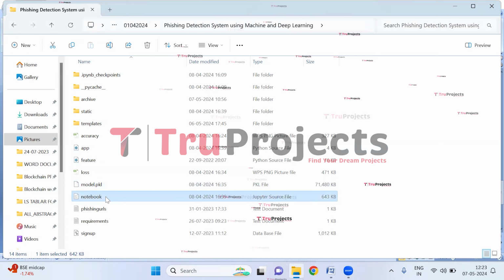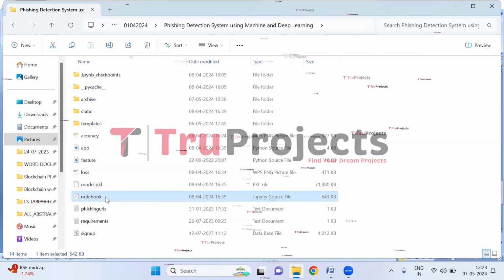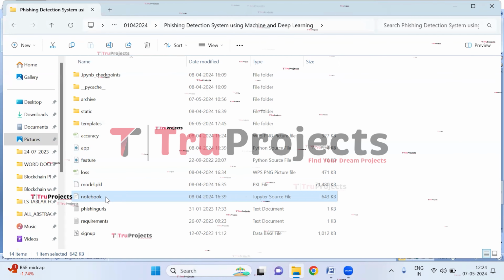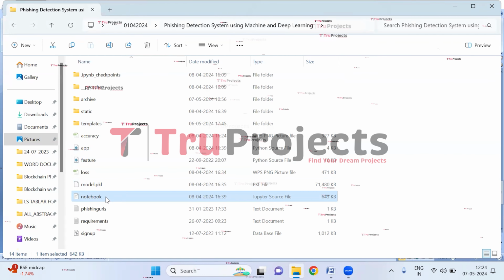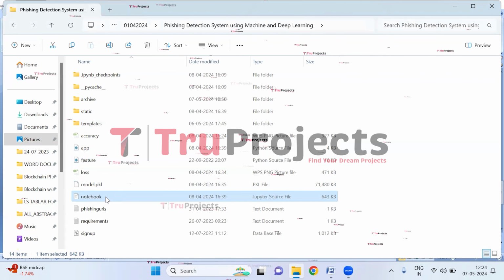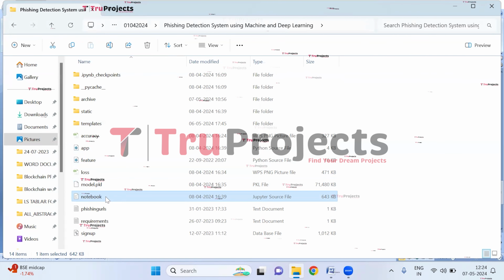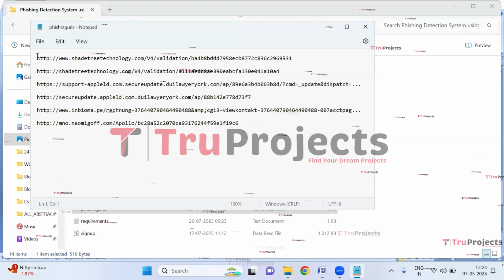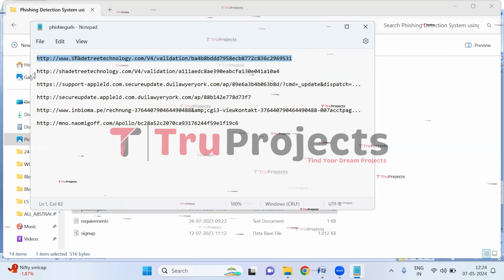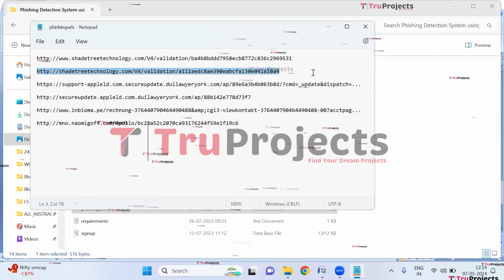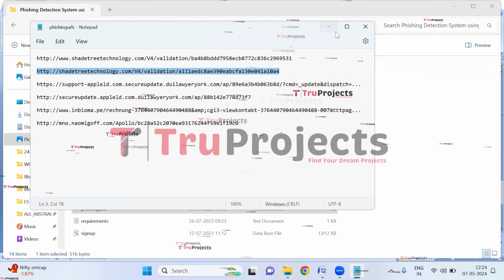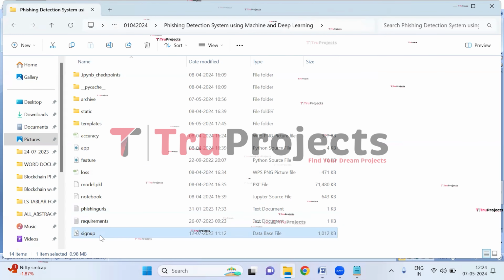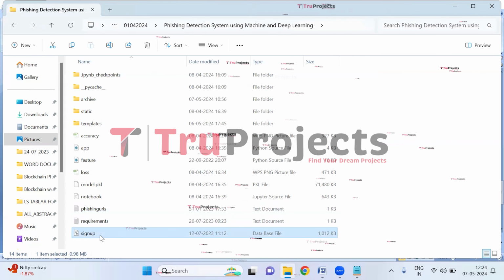This is notebook.ipynb file. This is a Jupyter notebook file which contains a combination of code, graphs, and outputs all in one place. It allows users to write and execute code in individual cells, making it a popular choice for data science. And here, this is the test document in which we have the test cases, the URLs, which we will use during the execution. And this is signup.db file. This file is the database file used to store user information.